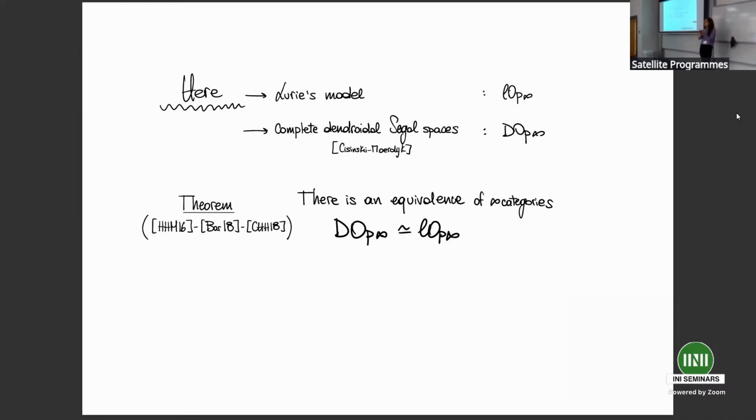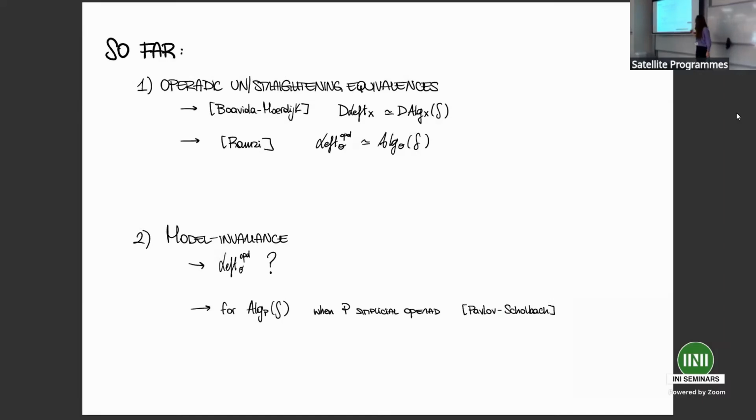So complete dendroidal Segal spaces and Lurie's infinity operads are indeed equivalent. But what about the algebras? What about the operadic left fibrations? What about the straightening theorems? So what we have so far is the following. Both models enjoy operadic straightening and unstraightening equivalences.